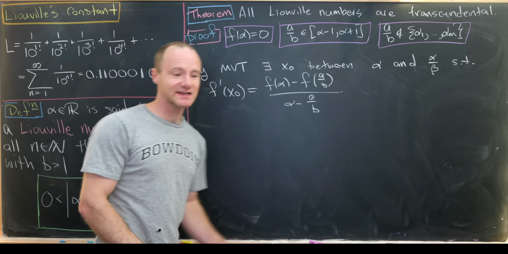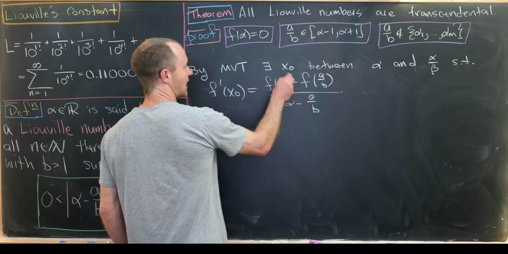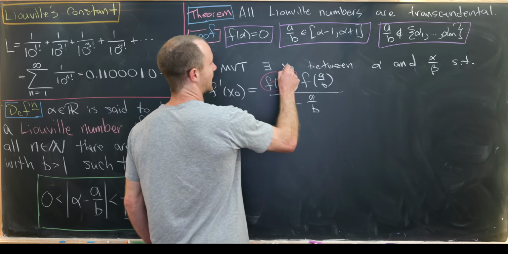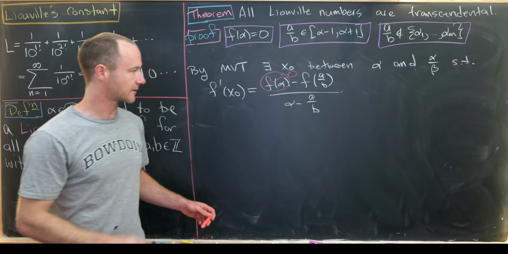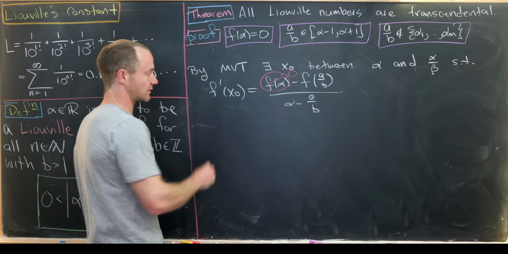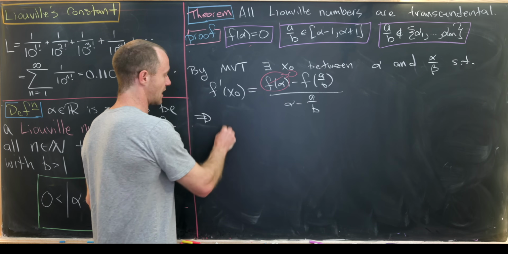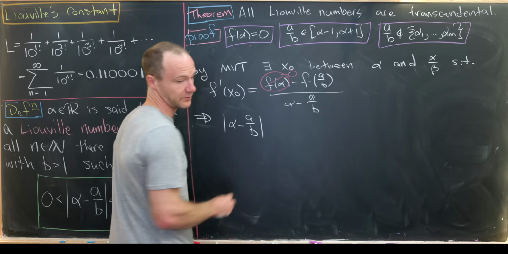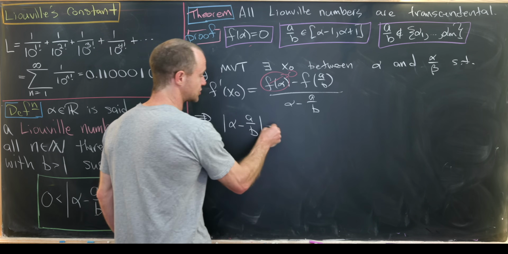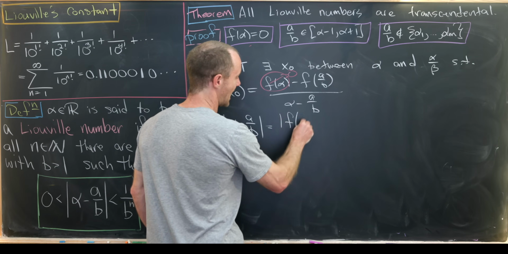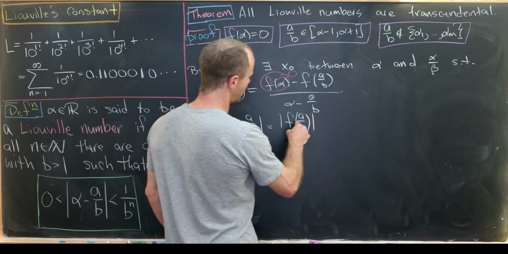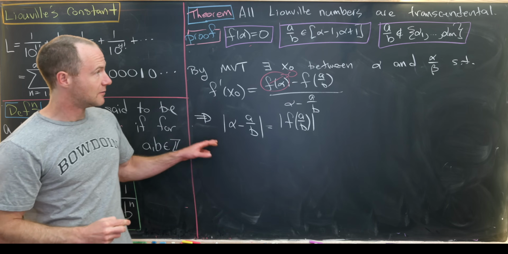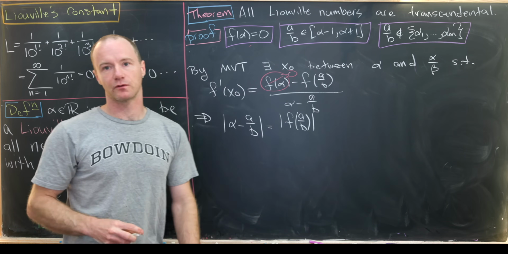Okay, so next up, let's notice that f of alpha is equal to 0 by our assumption. And then we can move some things around, and moving things around gives us the absolute value of alpha minus a over b is equal to the absolute value of f of a over b. Remember, that's not equal to 0 by the fact that a over b can't be a root of our polynomial.